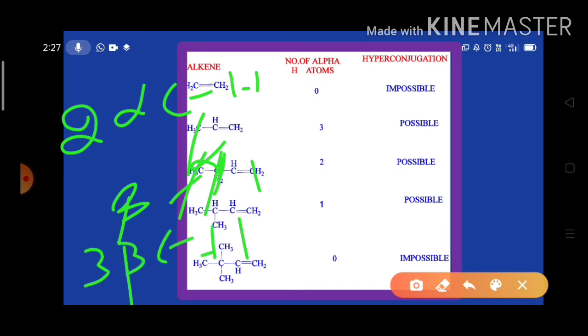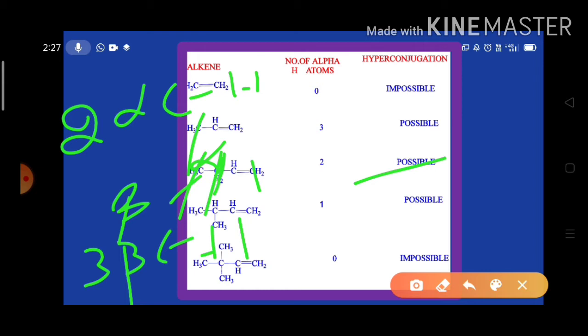But hyperconjugation is connected with the alpha CH sigma bonds. So here butylene is able to show hyperconjugation as it is having two alpha CH sigma bonds.